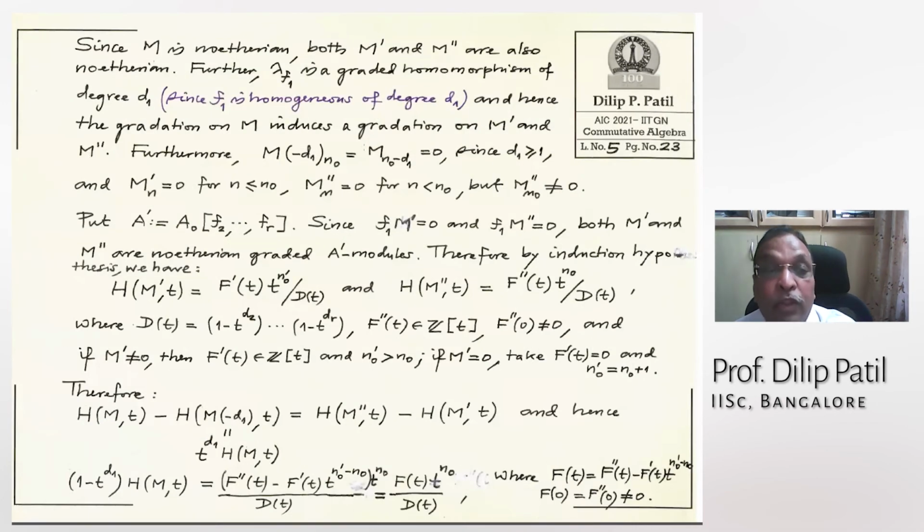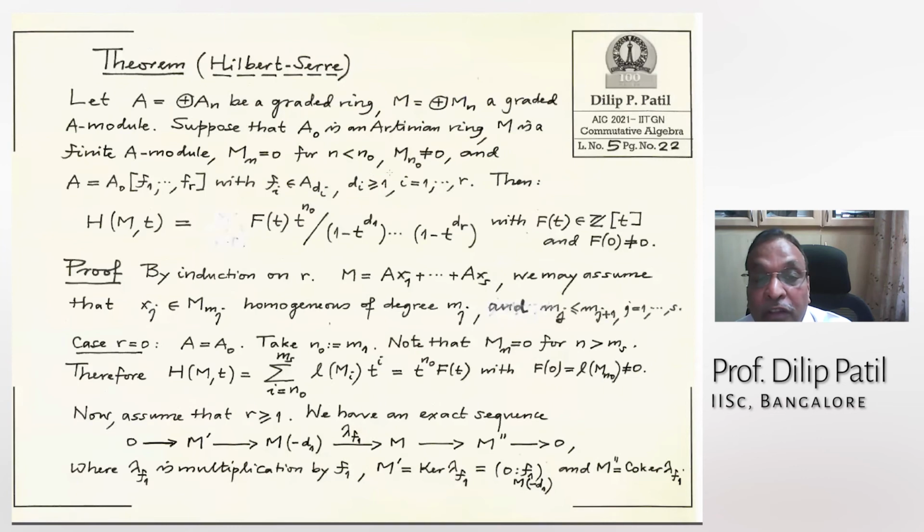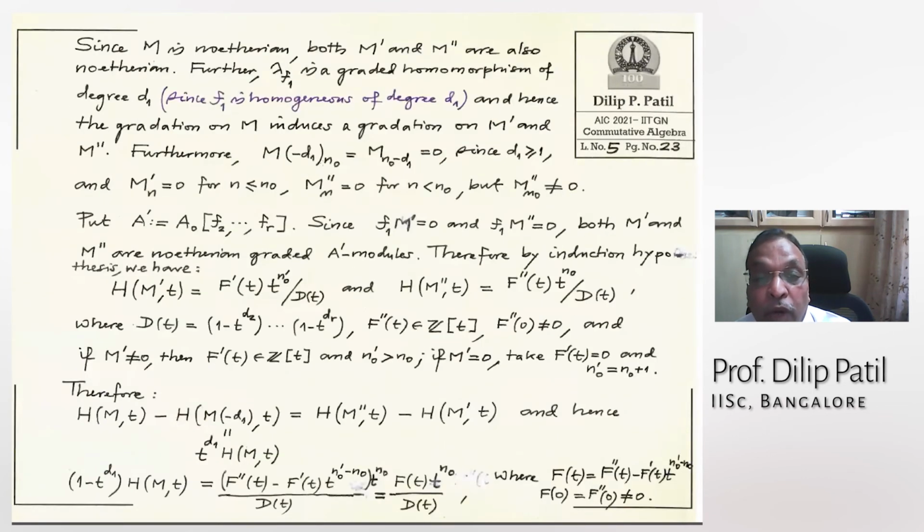So once you have done that, what about n naught? I am now checking the assumption that M suffix n naught is non-zero. What happened to that? M minus d1 suffix n naught is by definition M suffix n naught minus d1, which is 0, because d1 is at least 1. So this is 0 by our assumption.